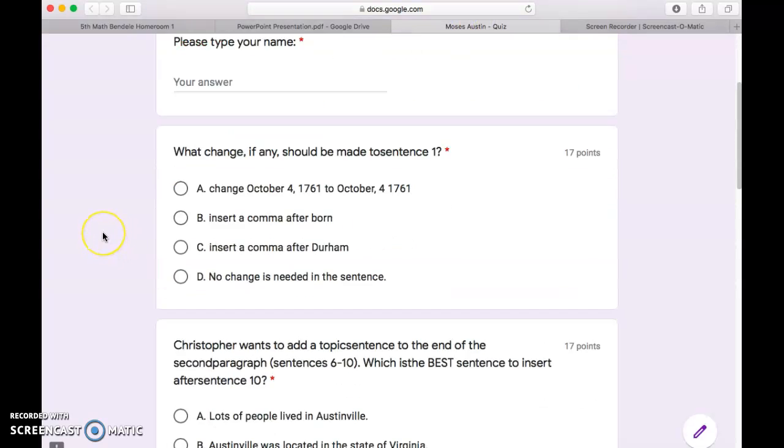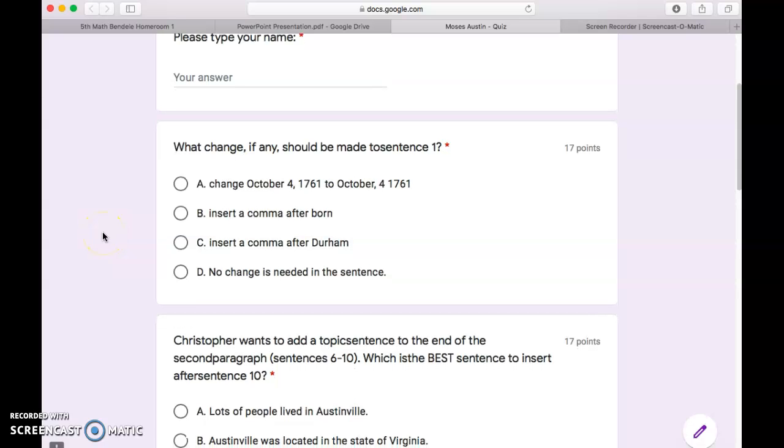Okay, so number 1. What change, if any, should be made to sentence 1? A. Change October 4th, 1761 to October 4th, 1761. So you're looking at where the comma is placed. Which one is correct? B. Insert a comma after born. C. Insert a comma after Durham. D. No changes needed in the sentence. So pause my video and go do that. Go use your strategies.